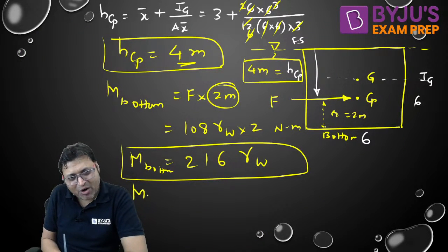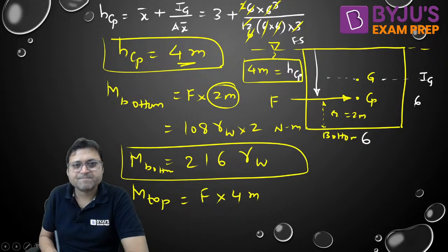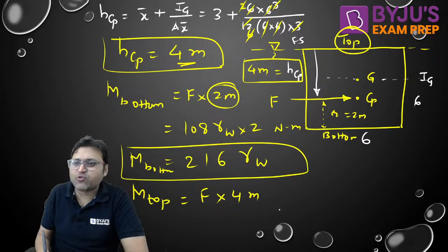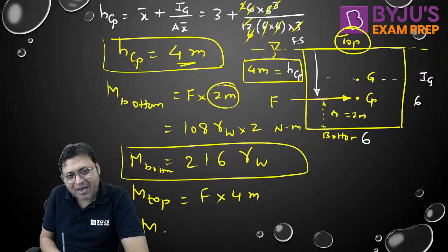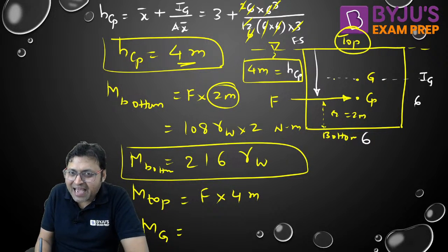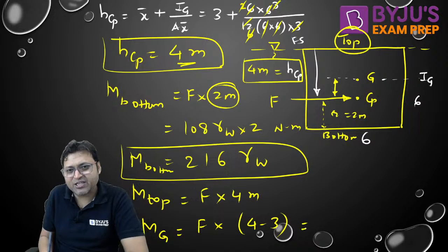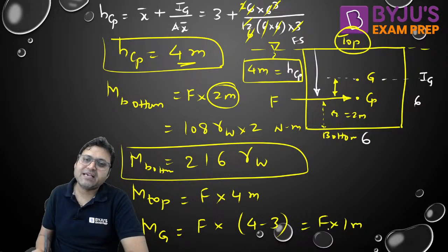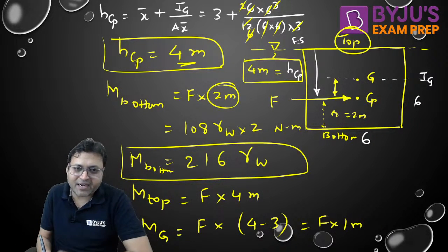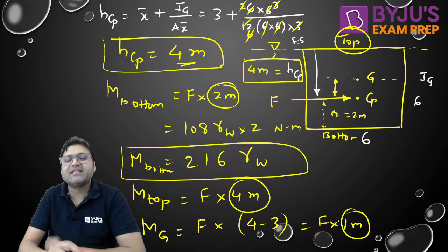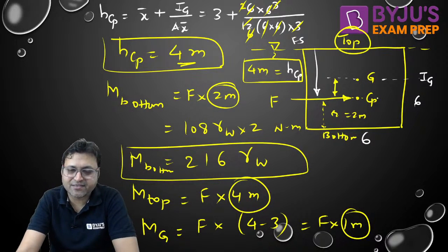If the question is about moment about the top, then same force will be multiplied with 4 meter. If the question is to find out the moment about the top, then the same will be multiplied with 4. If the question is about the moment about G, then this distance would have been taken into consideration. F into 4 minus 3, that is 1. F into 1. Yes or no? So that is how this is important. The perpendicular distance is important from the point of application. Perpendicular distance should be measured from the point of application of this hydrostatic force. Do you guys understand? Yes or no?